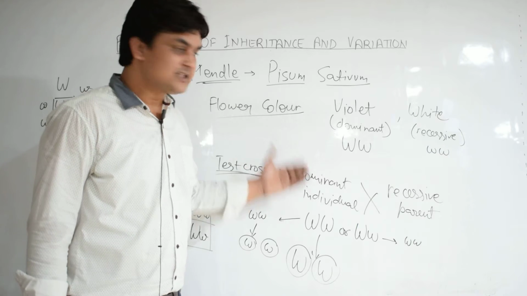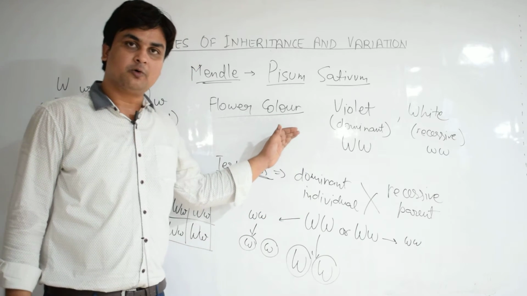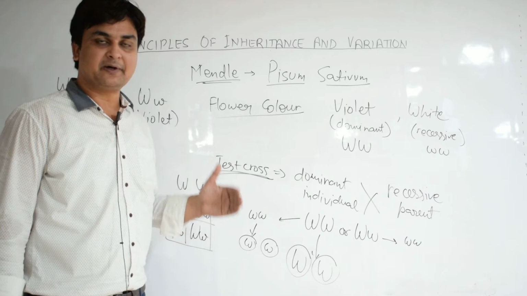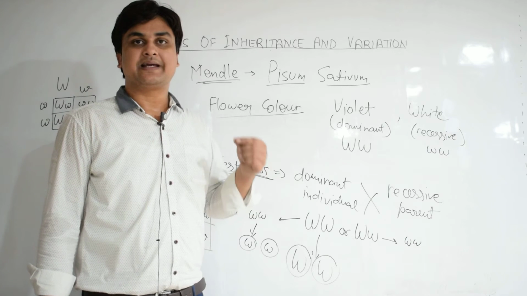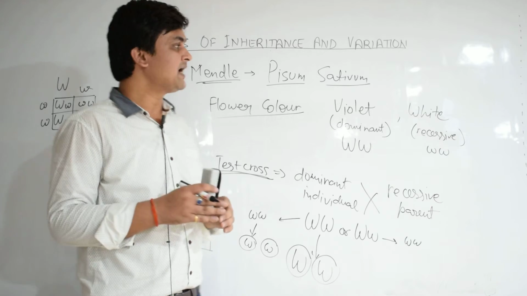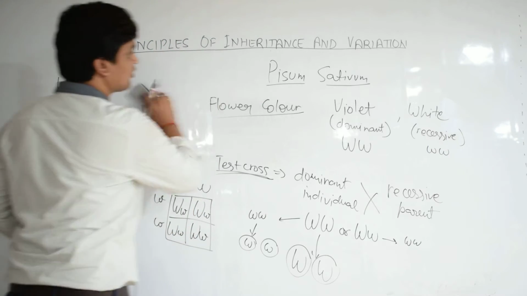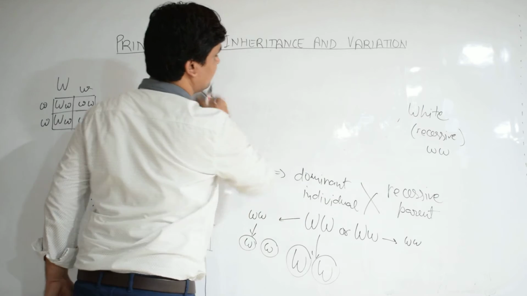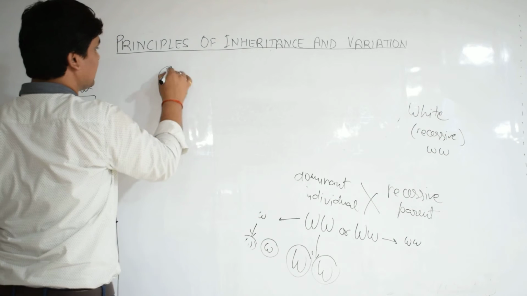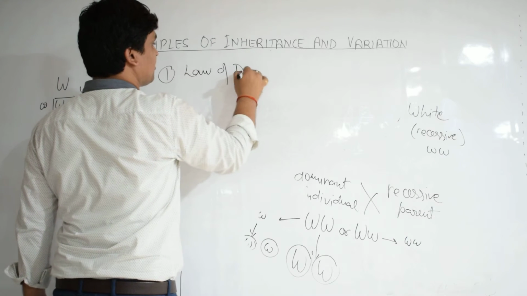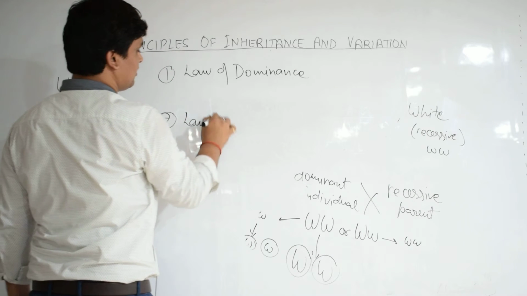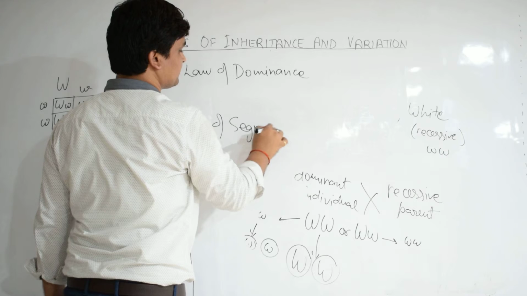Now in this manner we come to know that through the monohybrid experiment or monohybrid cross, Mendel came to give two sets of generalizations, and those generalizations are now called Mendel's Laws. And these two laws of Mendel, which are based on monohybrid cross, are the law of dominance, and second is the law of segregation.